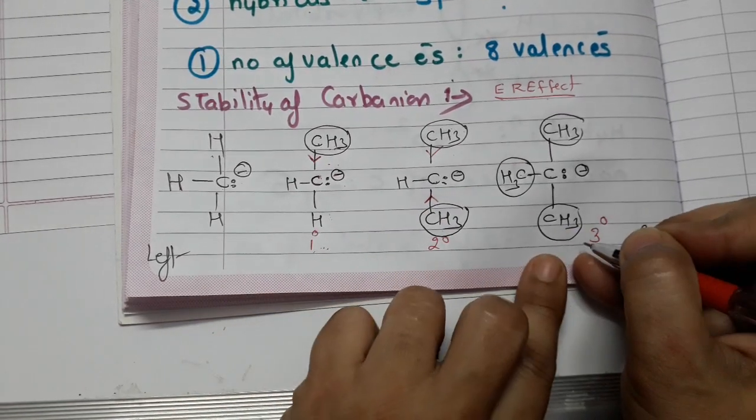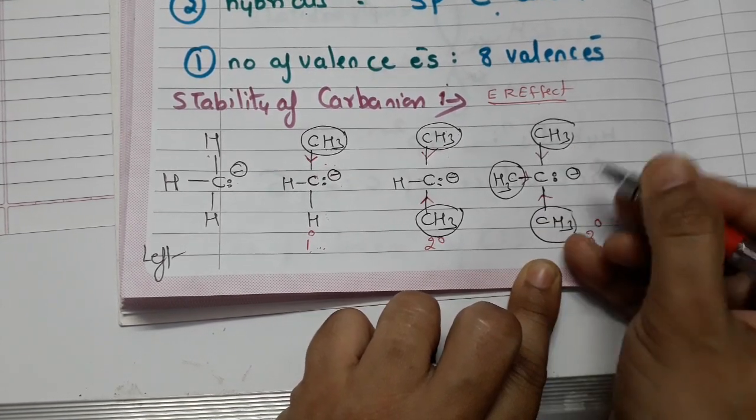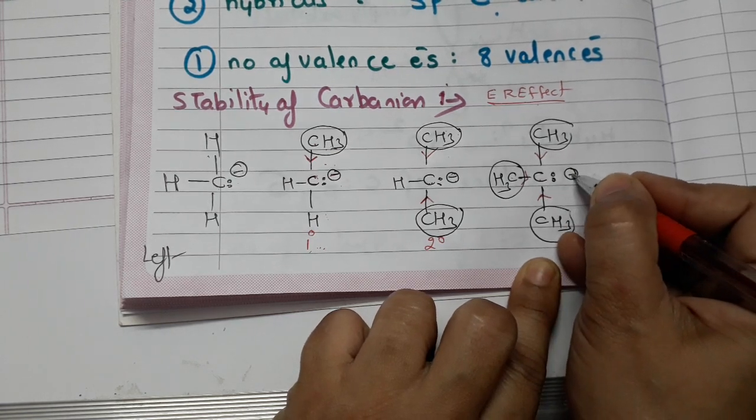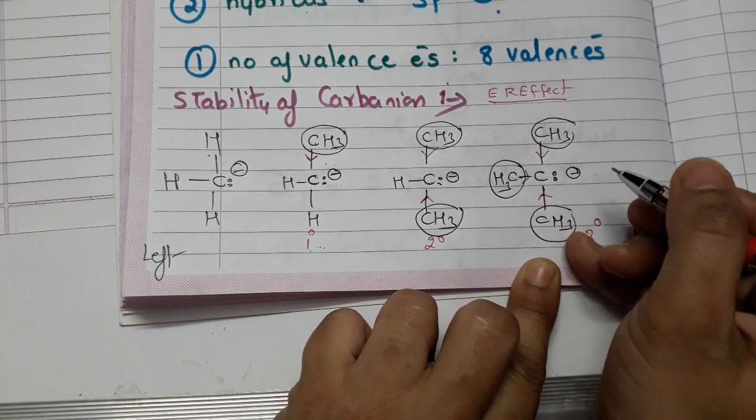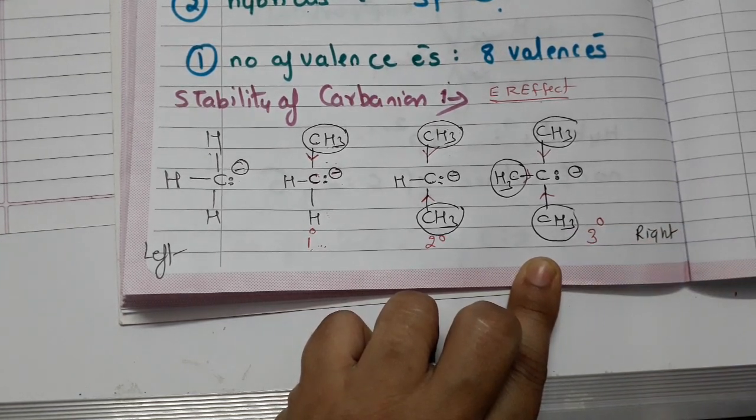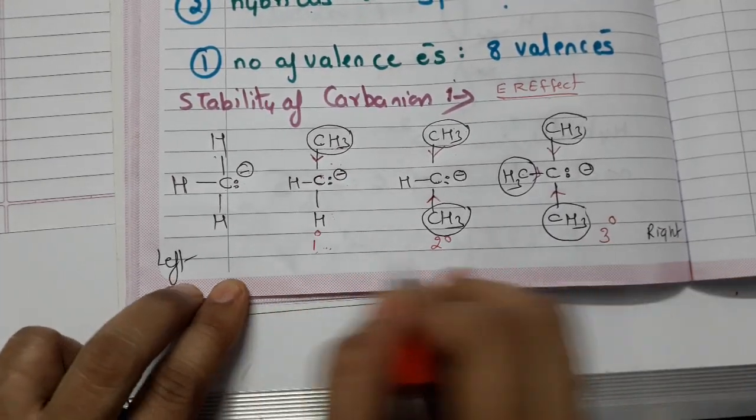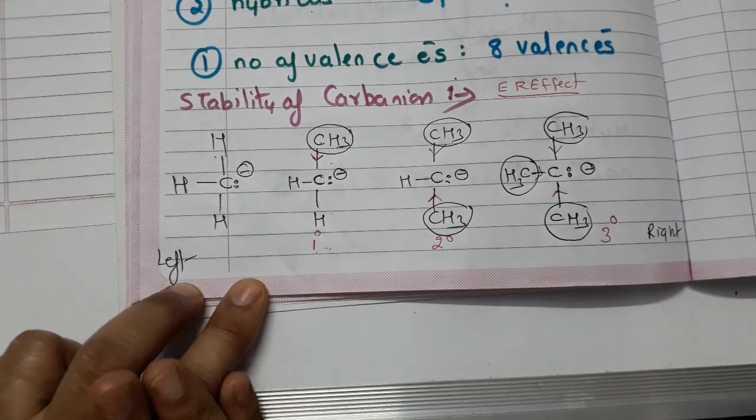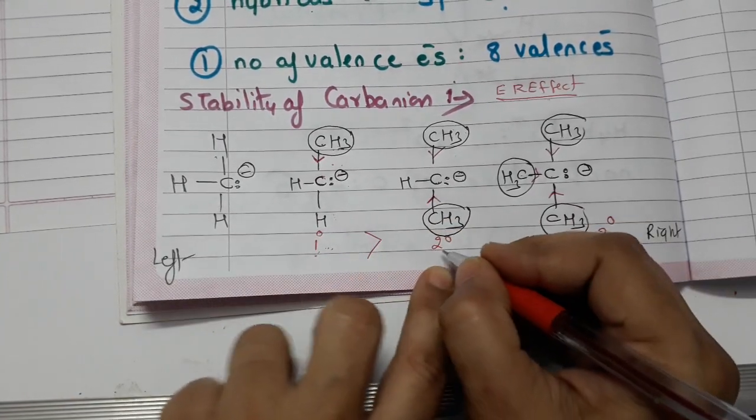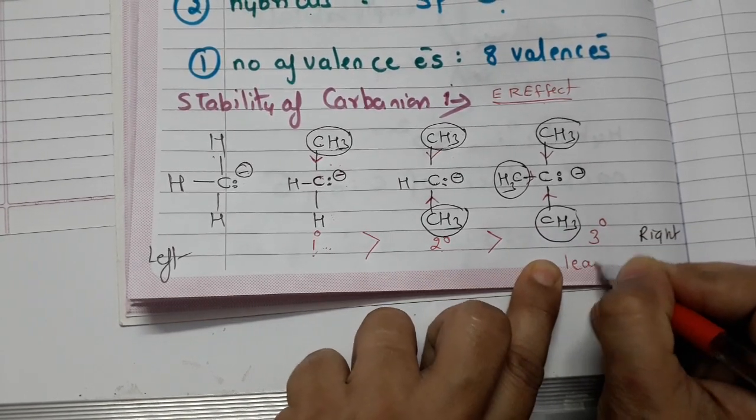Let us look at the third structure. Carbon is having such electron releasing effect from all the 3 methyl groups, and carbon itself is having minus charge on it. So what happens, this structure gets more destabilized because of the electron releasing groups. So what conclusion have we drawn? We have drawn this conclusion: which is going to be more stable? Yes, primary will be more stable, secondary would be less stable, tertiary will be least stable.